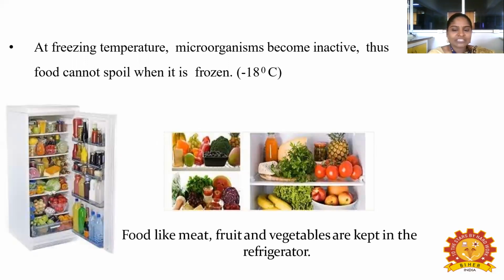At freezing temperature, microorganisms become inactive, thus food cannot spoil when it is frozen at minus 18 degrees Celsius. So at freezing temperature microorganisms become inactive, so that the food cannot spoil. The temperature for frozen food is minus 18 degrees Celsius. Food like meat, fruits and vegetables are kept in the refrigerator. You can see the images here. Various foods are available, which are stored in the freezer.